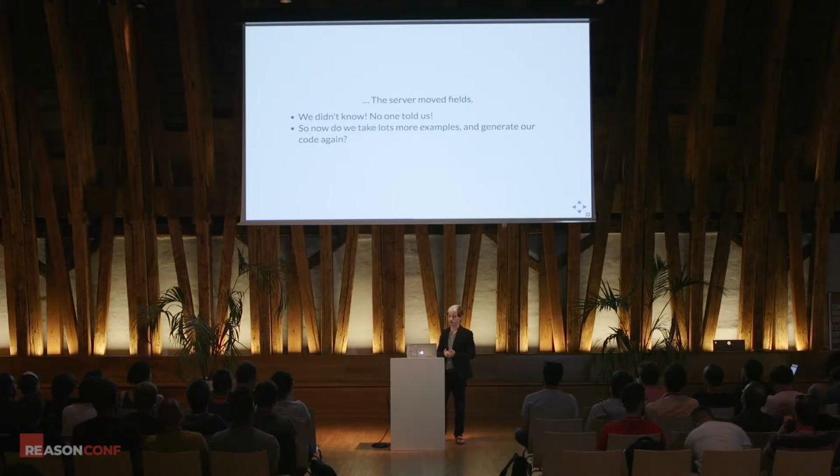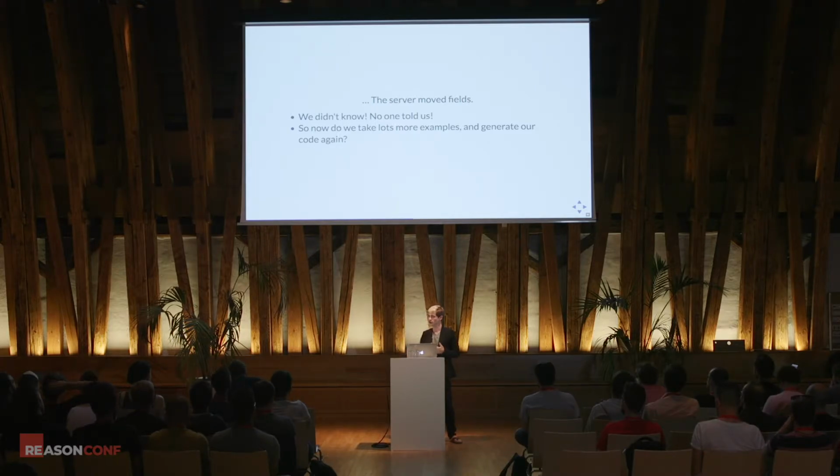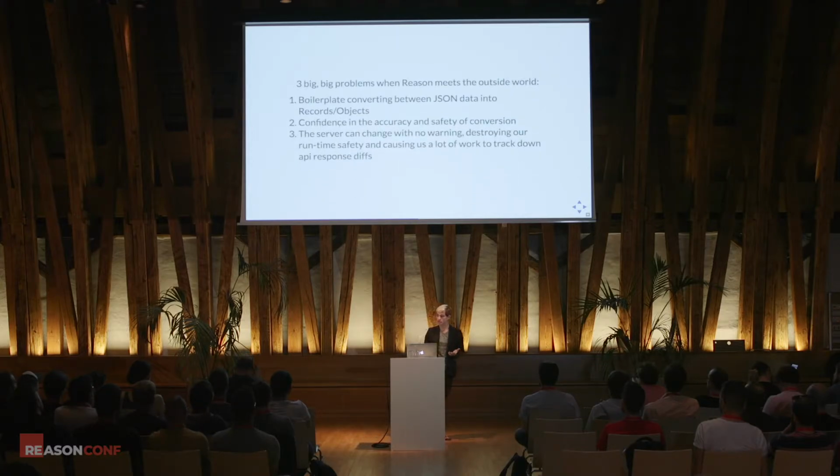And so this is really dangerous, right? The server changed the definition, but we didn't know that. Our code examples still use the old definitions. Our code at runtime is still expecting the old definitions. So this changed, and now we have this super brittle system where we have to decide what to do. Do we go and gather more examples? Do we get another 1,000 examples? Do we just make this one tweak? And the other big problem is we don't know what else changed, right? This is a good way to become a paranoiac.